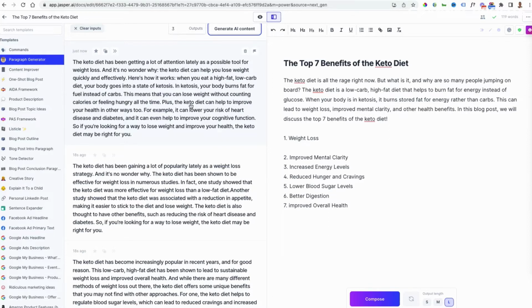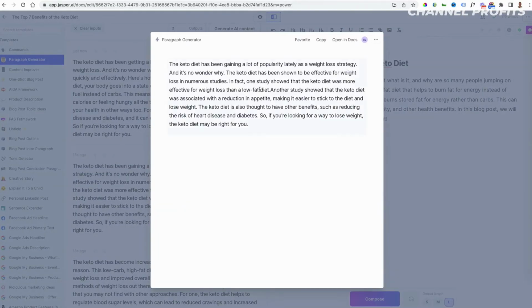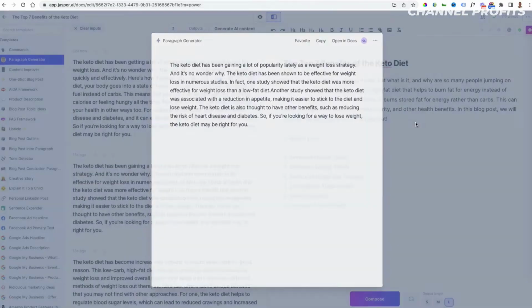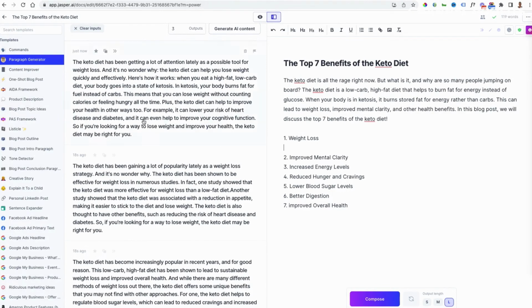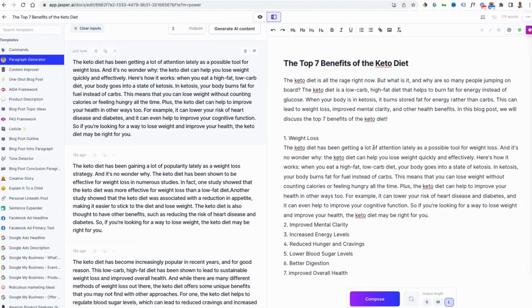Now I could use all of this or parts of it or pieces of different ones. So if I click on any of these, it opens it up and I can copy parts of it. Otherwise, I'm actually happy with the first one, and I can just paste it across and keep reshaping and rewriting this, even formatting it properly. So when I'm ready, I can just copy and paste it and move it straight across to my blog post or get it ready for reading for a video script.